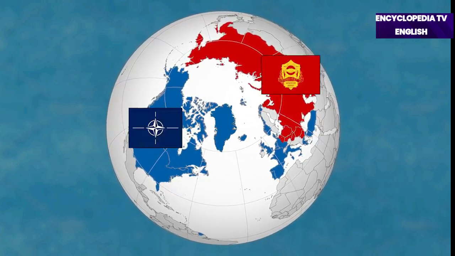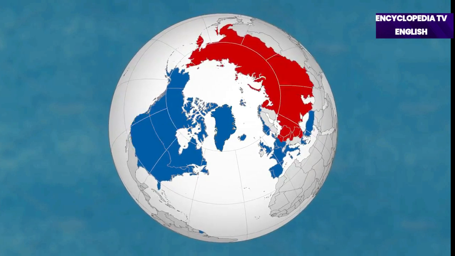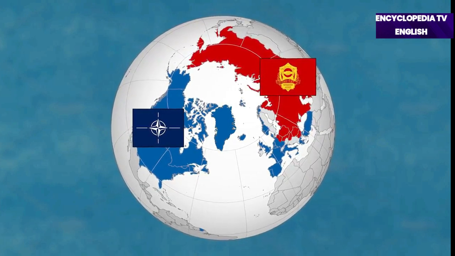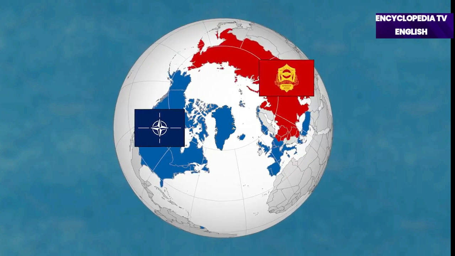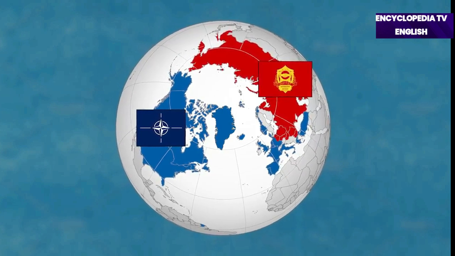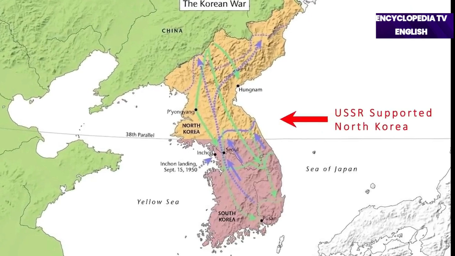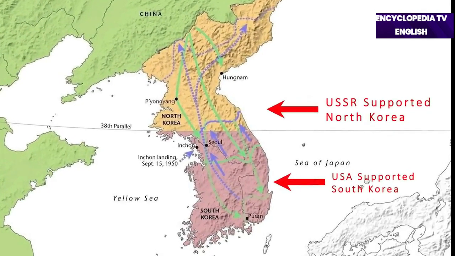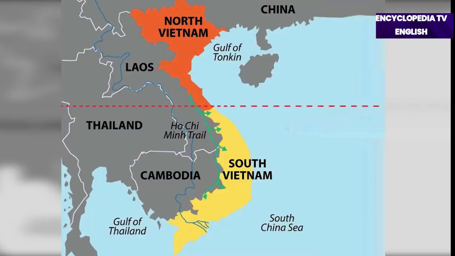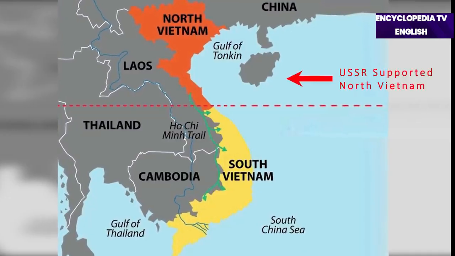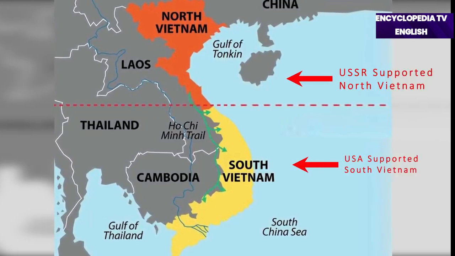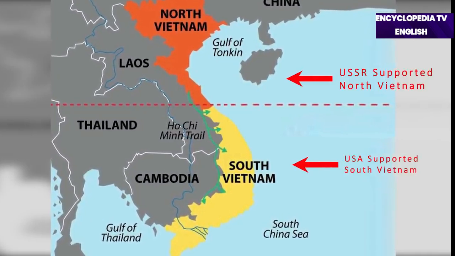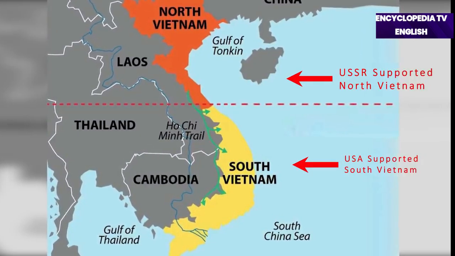Although the United States and the Soviet Union were not directly at war with each other, the effects of the Cold War on the wars going on in the world at that time were visible. These wars were fought in Korea and Vietnam, and in these wars, both power blocs helped their ideological supporters in every possible way. This Cold War between the Soviet Union and the United States was not limited to proxy wars, but both world powers wanted to dominate each other in every way.